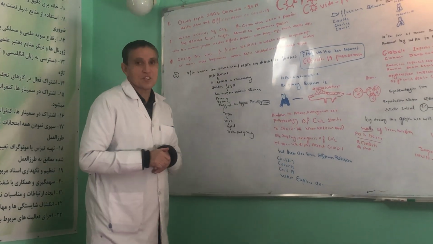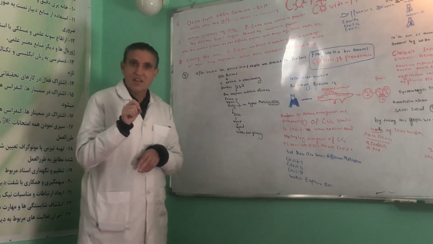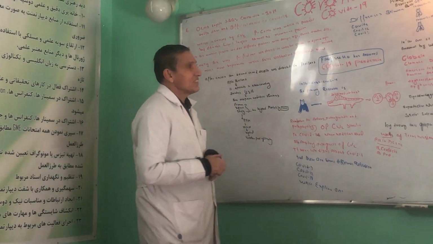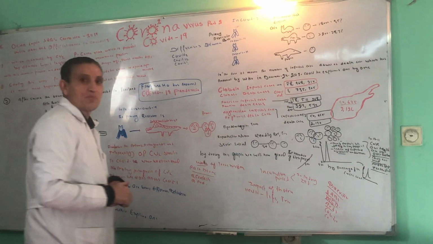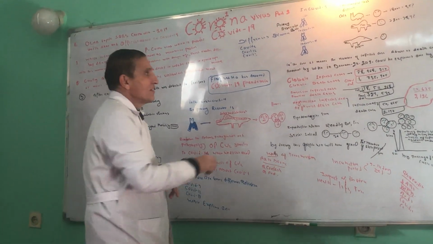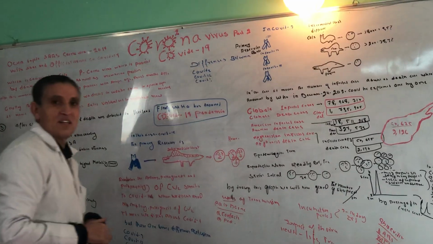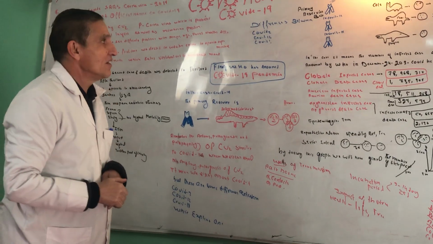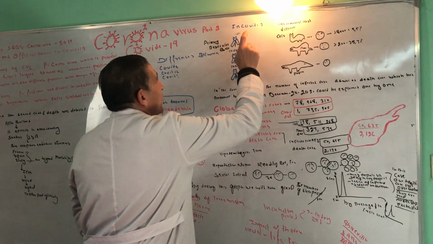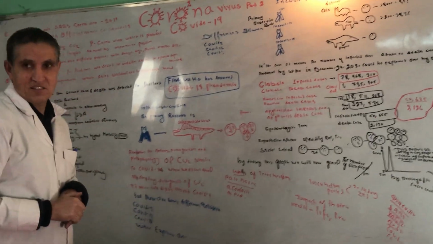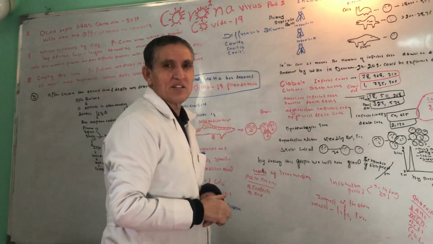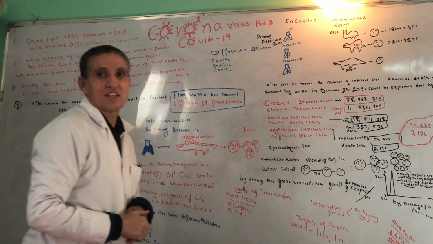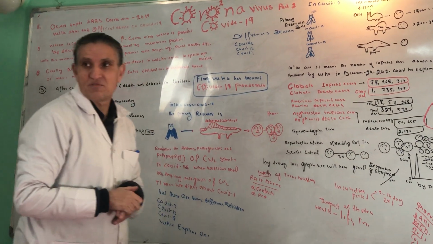But there are some differences between SARS-CoV-1, MERS, and COVID-19 that we will explain one by one. These differences should start with SARS-CoV-1. The primary reservoir for SARS-CoV-1 was bats, for MERS also bats, and for COVID-19 also bats. The intermediate hosts for the three cases are quite different. For example, in the case of SARS-CoV-1, the intermediate source was cats, especially an animal called the civet. In this case, more than 8,000 people were infected with a mortality rate of 9.5%.